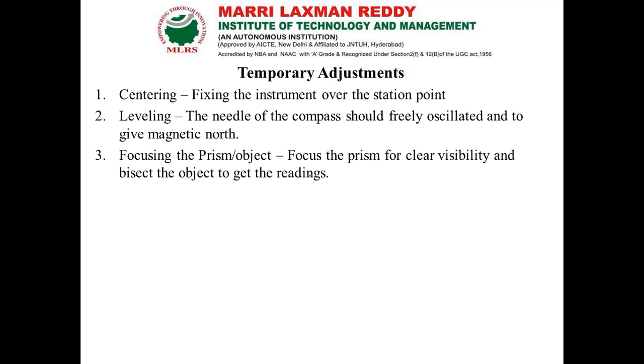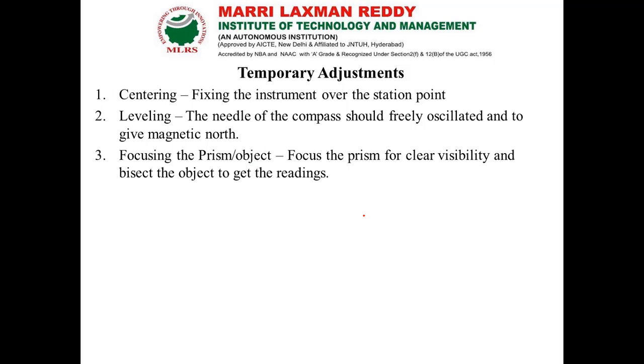If we are using a prismatic compass, we have to make the visibility very clear by adjusting the prism. After that we have to bisect our object. So these are the three temporary adjustments we do in the field for compass surveying.